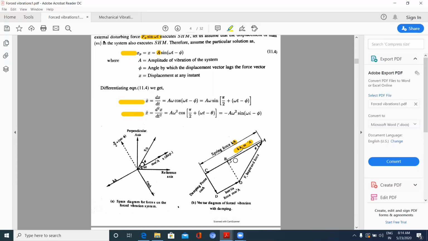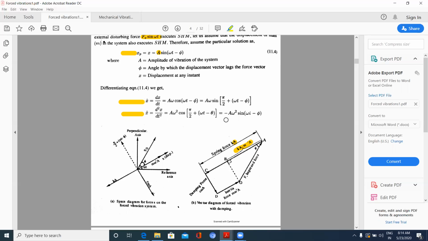So you observe once again the force due to the displacement and force due to the velocity are perpendicular to each other, or force due to the spring or force due to the damper are 90 degrees with each other. Now coming to the acceleration.